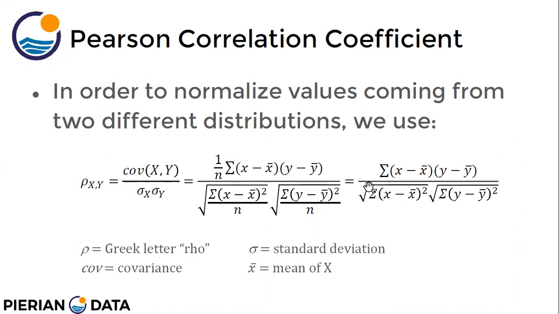So when we use this, the final formula becomes: summation of x minus x bar multiplied by y minus y bar, divided by the square root of summation of x minus x bar whole square multiplied by the square root of summation of y minus y bar whole square.